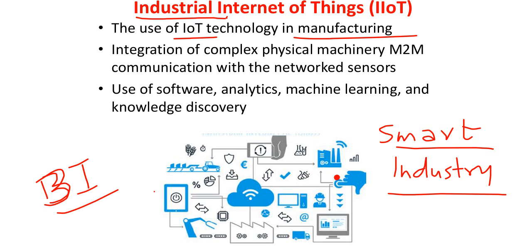Some of the basic differences between your conventional IoT and your industrial IoT, you should always be able to understand, right?